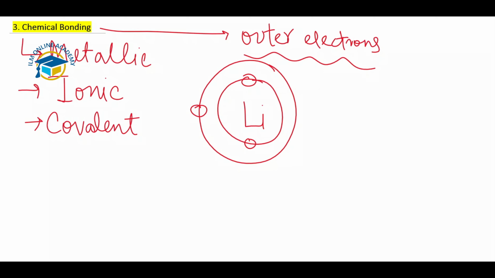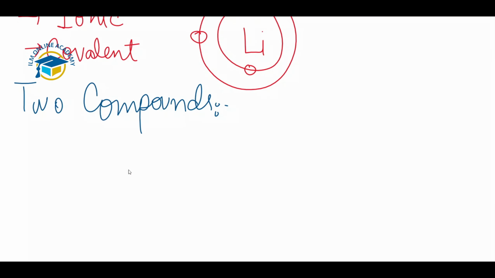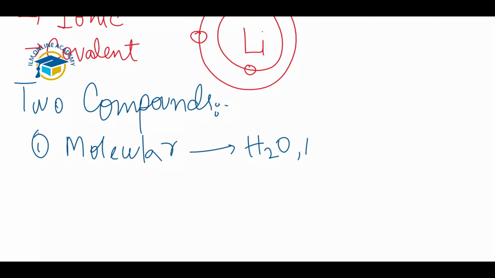Generally speaking, there are 2 types of compounds. First we have the molecular compounds, in which atoms are bonded together, and the examples are water, H2O, ammonia, NH3, and methane. All these are examples of molecular compounds in which atoms are bonded together.